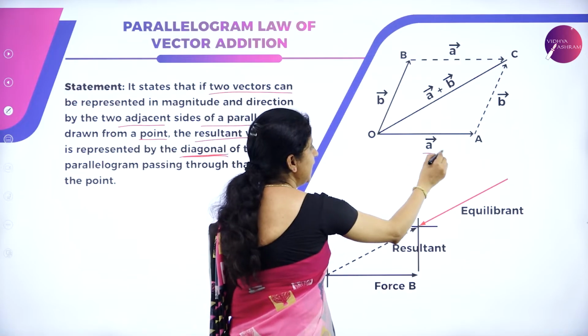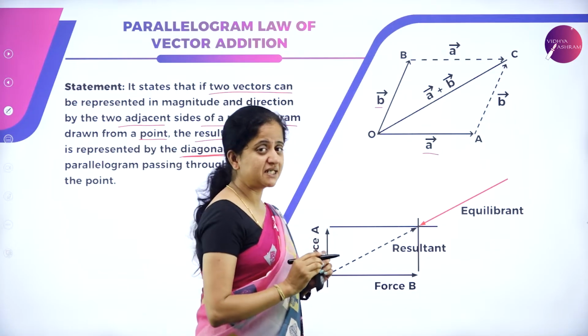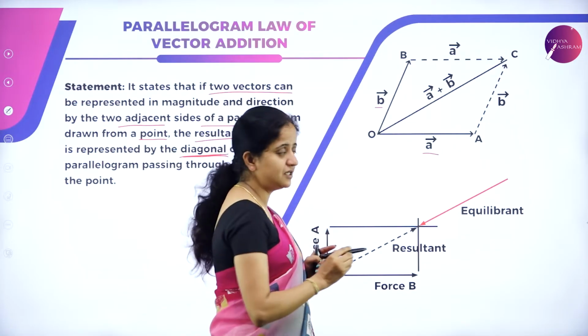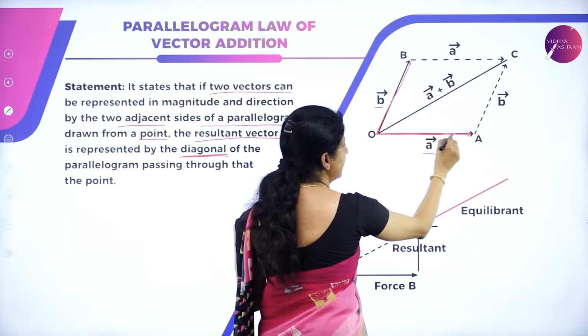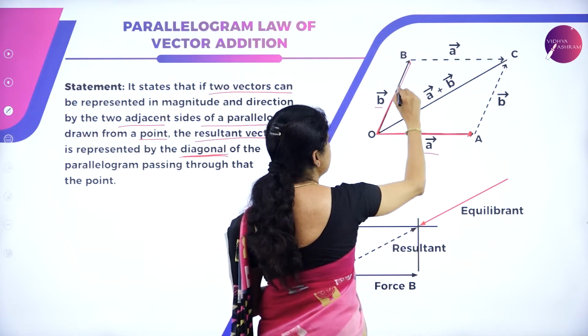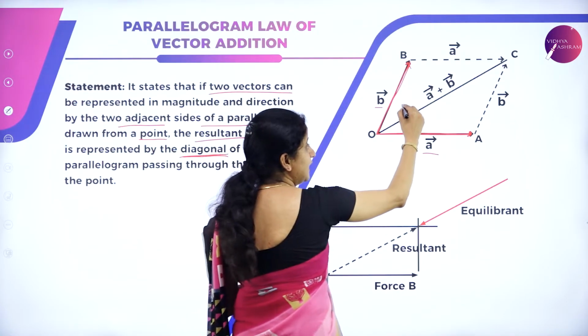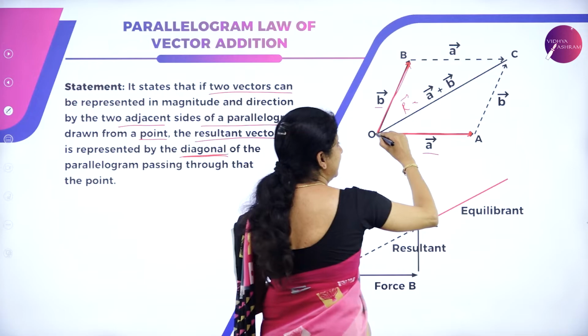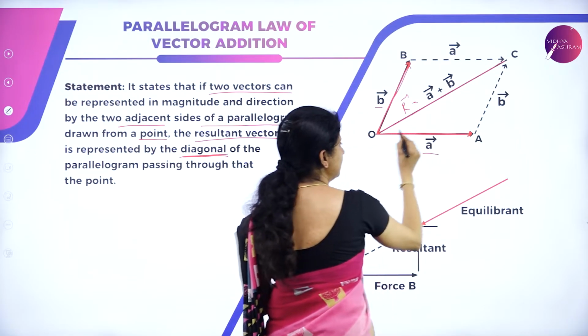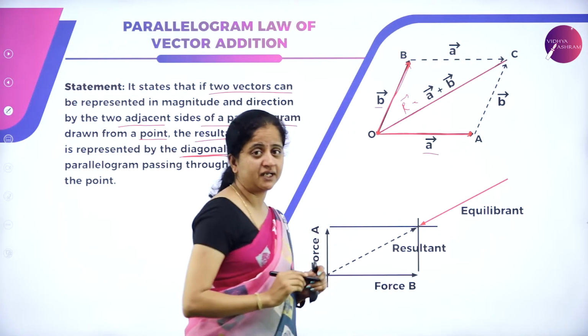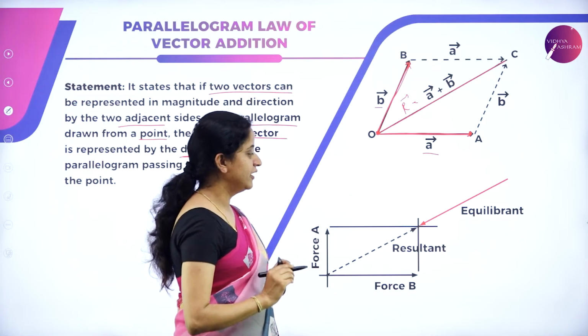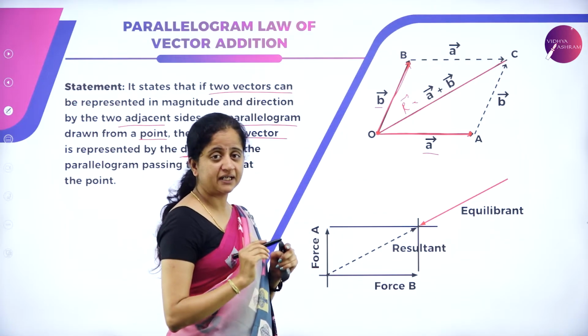Here vector A and vector B are represented both in magnitude and direction by two sides of a parallelogram. Then the resultant is represented by the diagonal of the parallelogram taken from that point. This is the statement of the parallelogram law of vector addition.